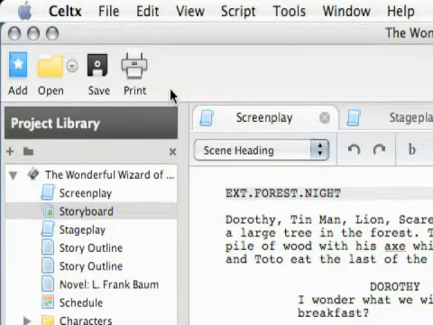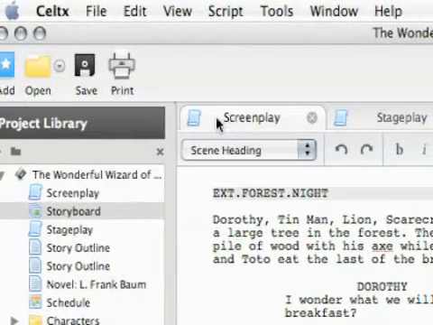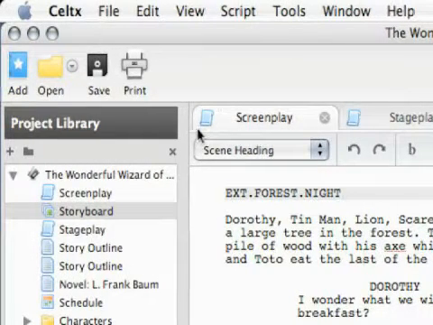So now I'm going to talk about the storyboarding feature in Celtx. And storyboarding, especially for me, since my background's in video production, is something that a professional video production is going to want to do. It's basically an outline of your story, a visual outline of your story to set up so you know what exactly you're going to shoot.